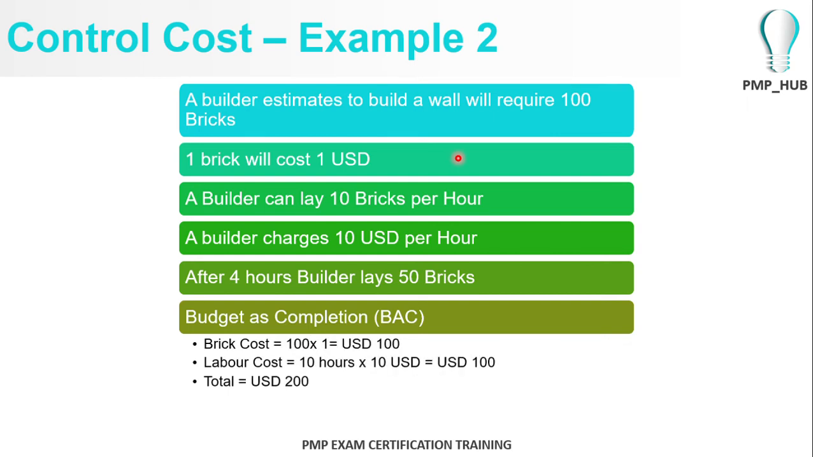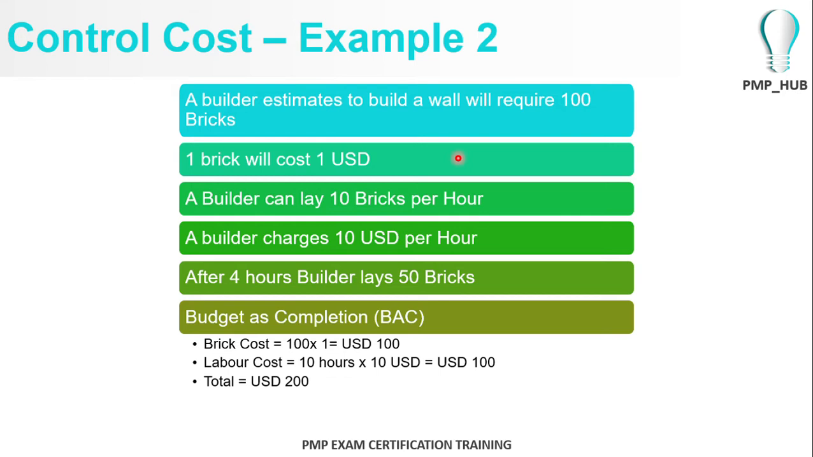And then he worked for 4 hours and he laid 50 bricks. So he was a bit efficient. He was supposed to work for 4 hours, and if so, he should have laid only 40 bricks. But this fellow was very efficient and he actually laid 50 bricks. Got the question? Yes.